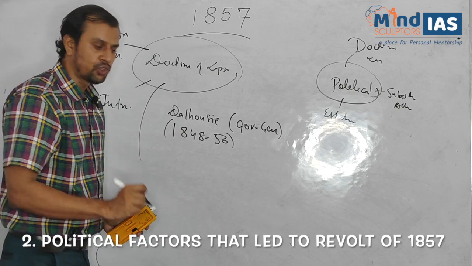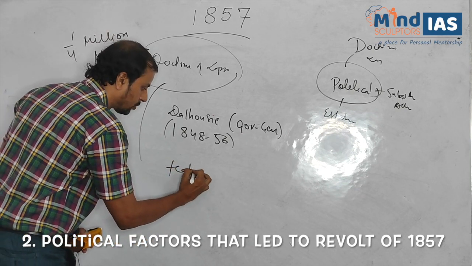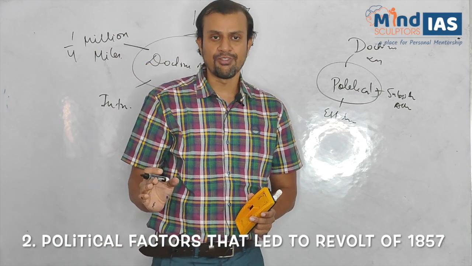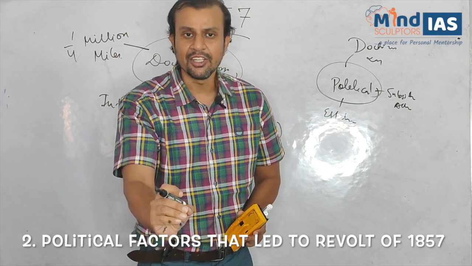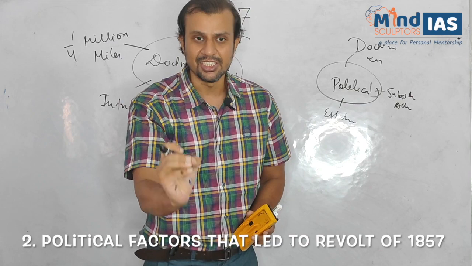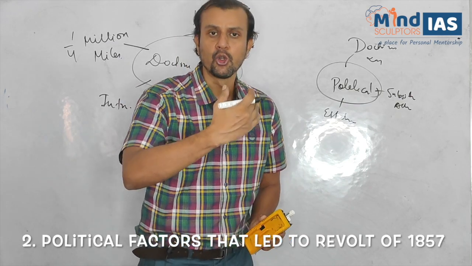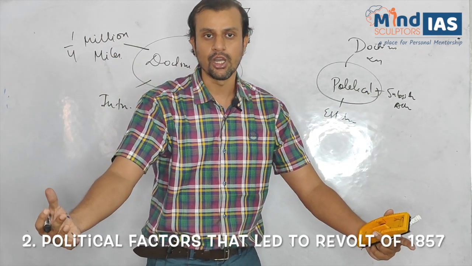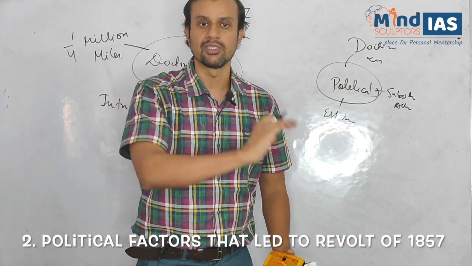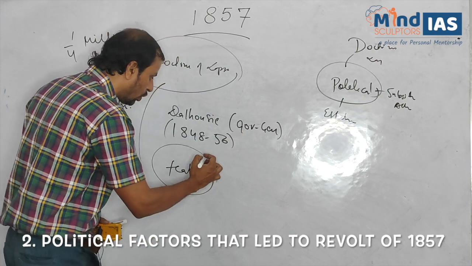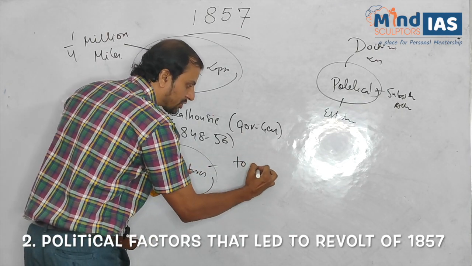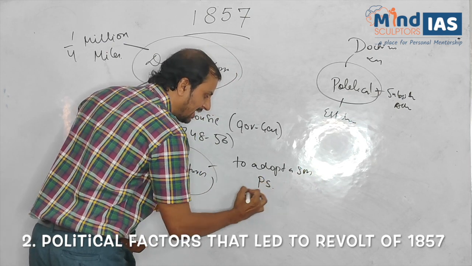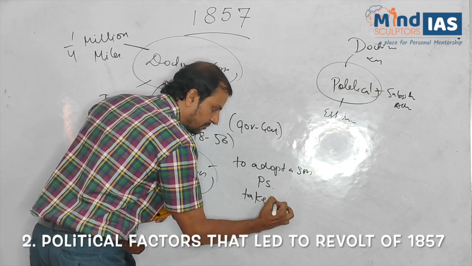Under it, it was mandatory for the Indian princely states who did not produce a natural heir to take permission of the British government before adopting a son. So to adopt a son, the princely state has to take permission.